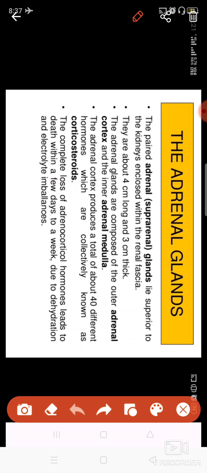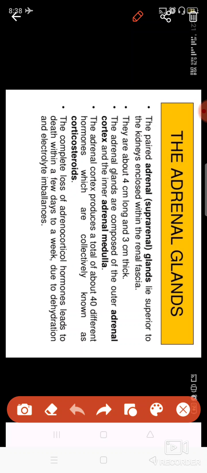At that time, what kind of reactions does your body give? You start sweating, your breath rate starts to increase, your heartbeat starts to increase. These are the responses during emergency conditions, and these responses are controlled by the adrenal gland, which is formed by two parts, that is the adrenal cortex and adrenal medulla. Adrenal cortex is the outermost covering of the gland, and adrenal medulla is the innermost part of the gland.